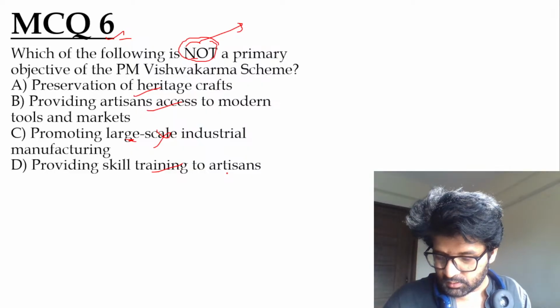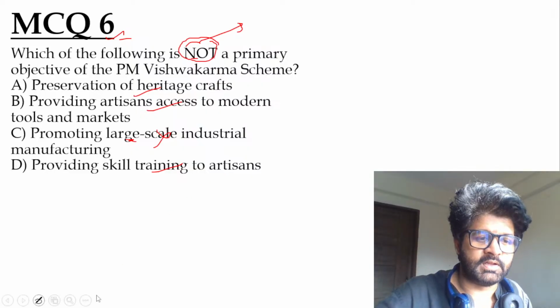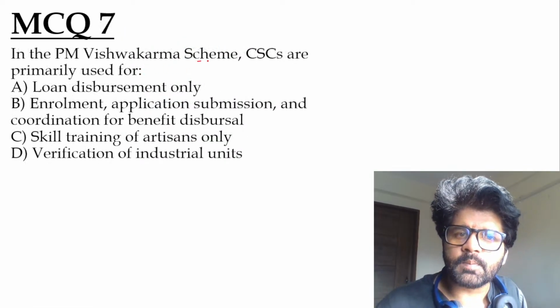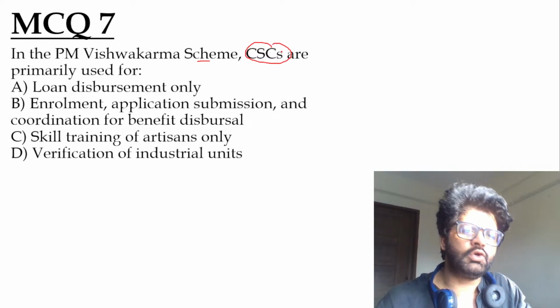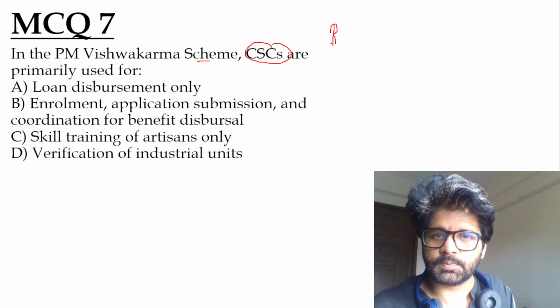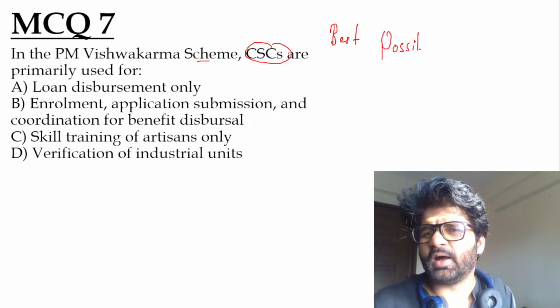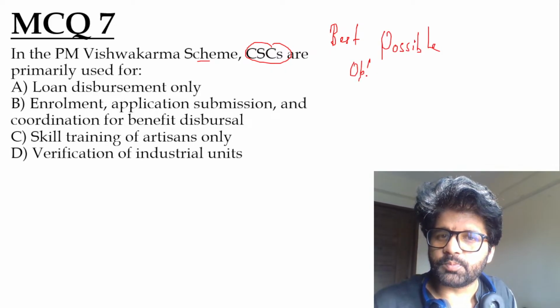Mamta, Shipurna, Pratik, Mohan, Gajanan, all of you have given the answer. Very good. MCQ 7. In the PM Vishwakarma scheme, CSCs are primarily used for what? Choose the best possible option. There will be some ambiguous questions in UPSC as well. There always are. So choose the best possible option.